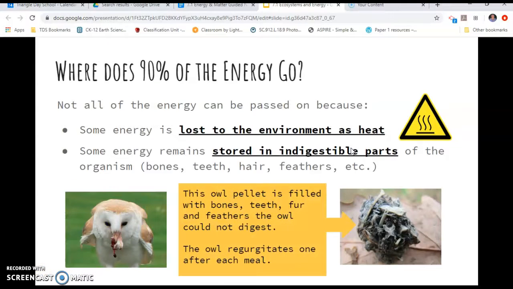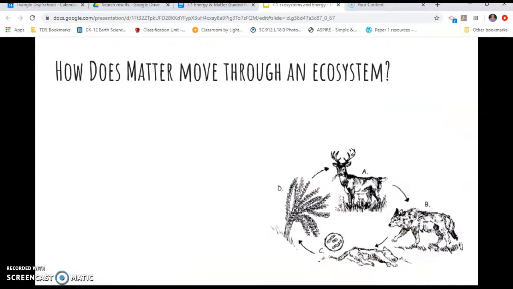Okay. Example, this owl pellet is filled with bones, teeth, fur, and it could not be digested by the owl, so therefore it didn't get any nutrients, or it didn't get any energy out of that. The owl regurgitates one after each meal, and we're not going to be able to actually dissect an owl pellet this year, so consider yourself lucky. Go out and find one.